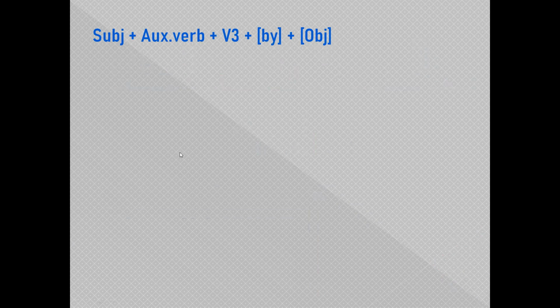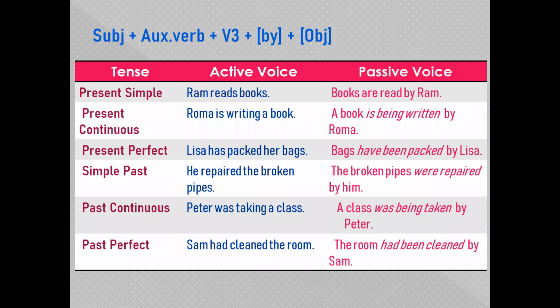We have seen that to convert a sentence from active to passive voice, we add an auxiliary verb along with the subject, followed by the third form of the verb and by along with the object. This by and object are optional. You can skip these two things as per the need of the sentence. These are the rules that we have seen in order to convert a sentence from active to passive voice.